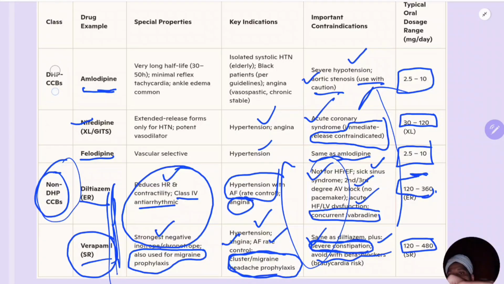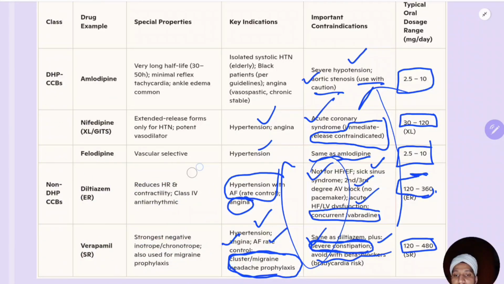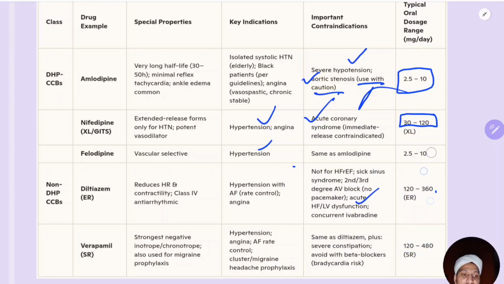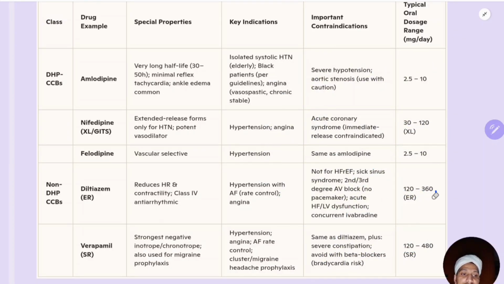That's about the calcium channel blockers. I think this is enough for today. We will discuss the other class of antihypertensives in the coming video.